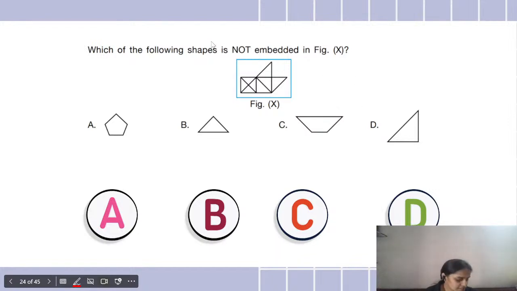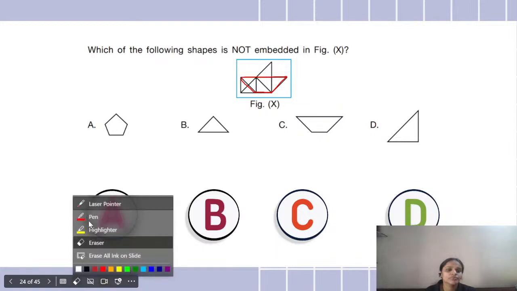Let's start from option D and see whether these figures are there in figure X or not. We have this kind of triangle, which I can see over here. So option D is not the one which is not embedded. Now let me find out whether figure C is there or not. Yes, I can see it over here, so figure C is embedded, which is also not my correct option. Then I go to B and find out whether I have B over here or not.